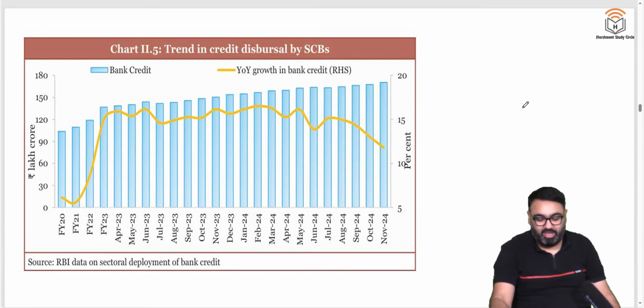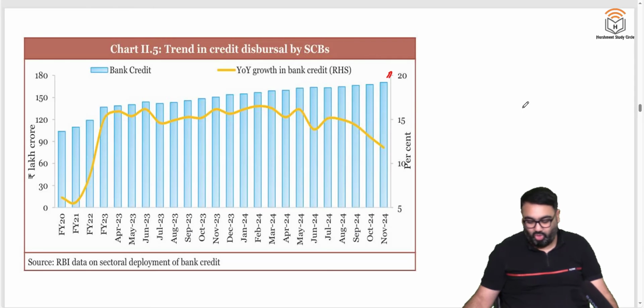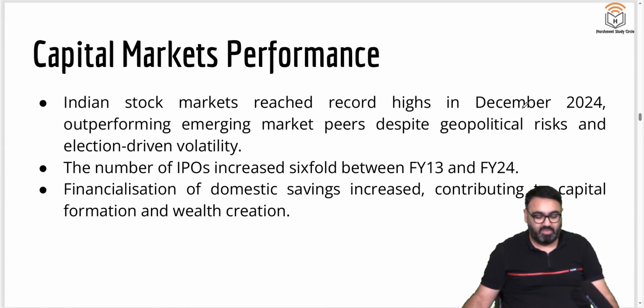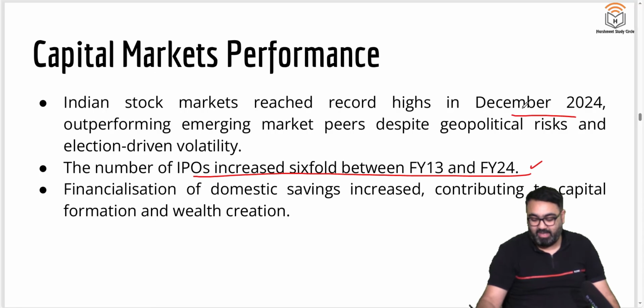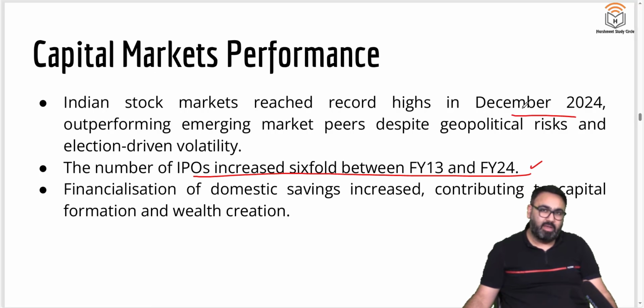Bank credit is also increasing, means banks are giving out more loans, so they trust the people more, they trust that the money will come back. So that is also a good sign going forward. About the capital market also, that is the stock market, there's a good sign coming in as per the economic survey. In December 2024, India's stock market outperformed all the emerging countries in the world. The number of IPOs also increased considerably, means a lot more companies became public, opting to have public money invested in them, which is a good sign.